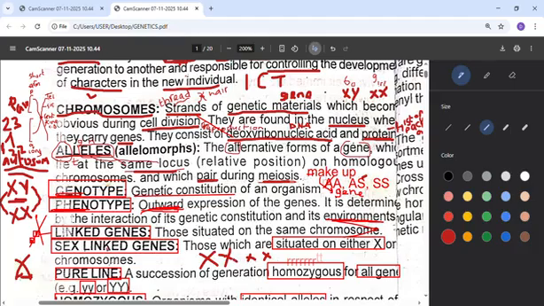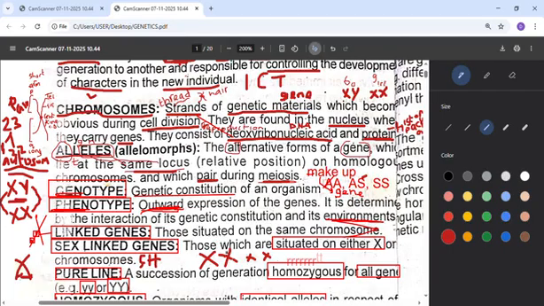And what are those? There are some characters we call sex-linked characters. They stay on this X. Examples of sex-linked characters are color blindness and hemophilia. If you want to know if someone is color blind, it's when the person sees red, the red will look like green, and when he sees green, it will look like red. That's color blind. He will not be able to differentiate between green and red.